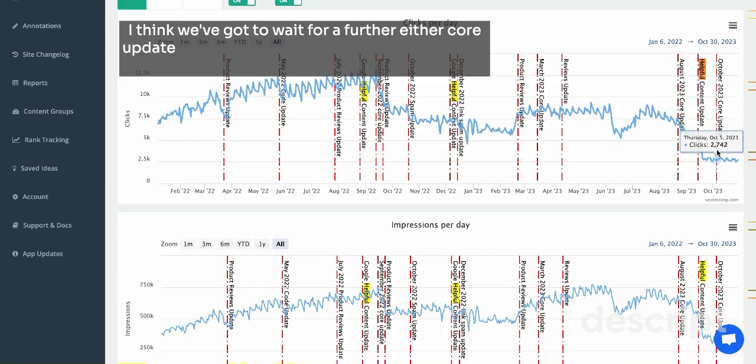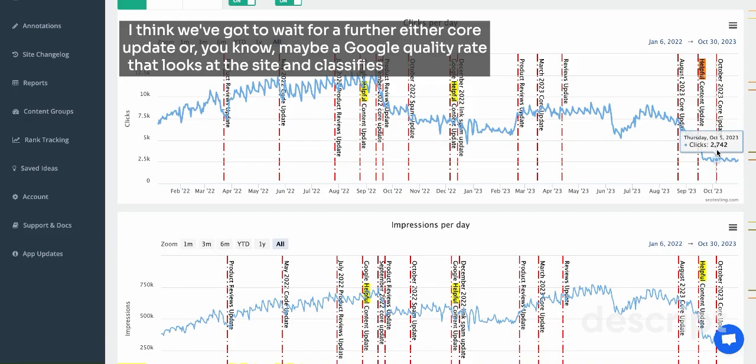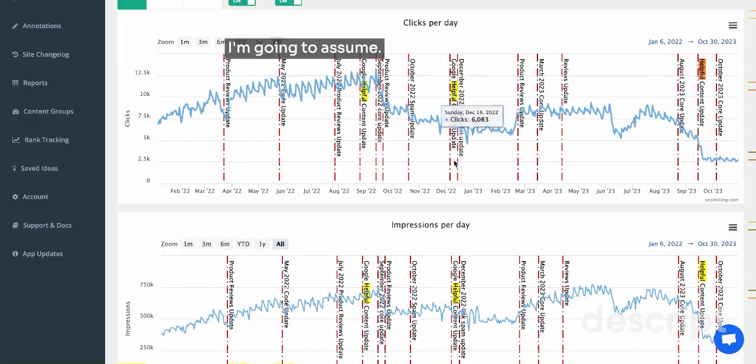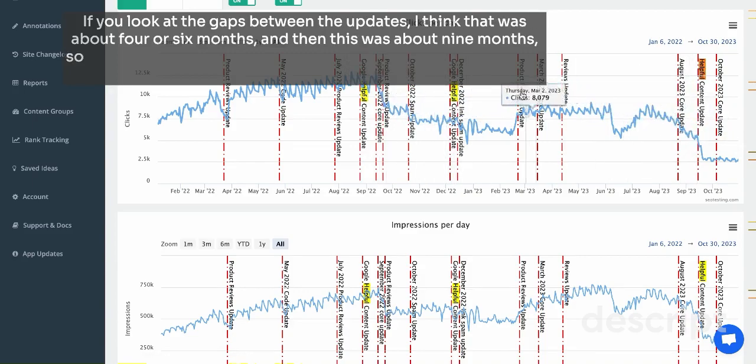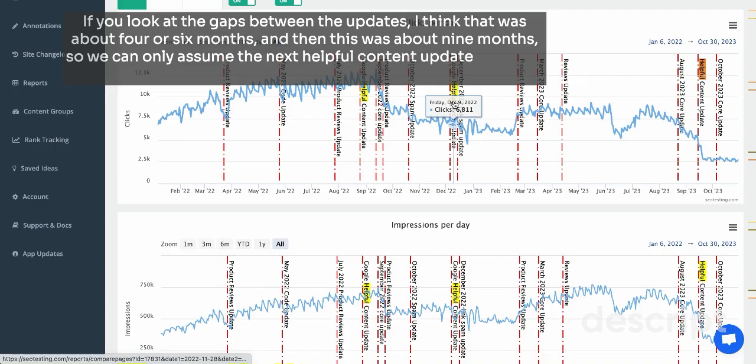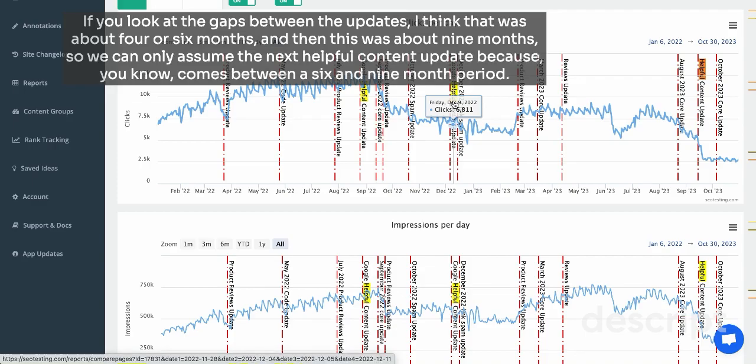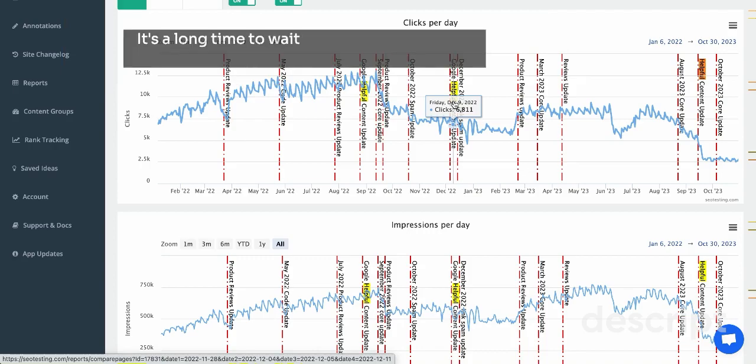I think we've got to wait for either a core update, or maybe a Google quality rater looks at the site and classifies it differently. Who knows? If you look at the gaps between the updates, I think that was about 4 or 6 months, and then this was about 9 months. So we can only assume the next helpful content update comes between a 6 and 9 month period. See what happens. It's a long time to wait for a lot of us that have lost good revenue.